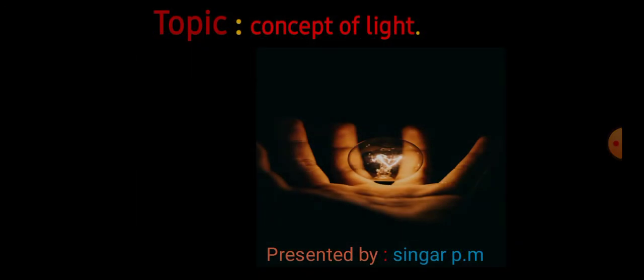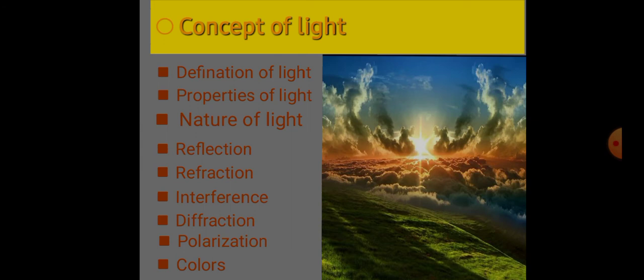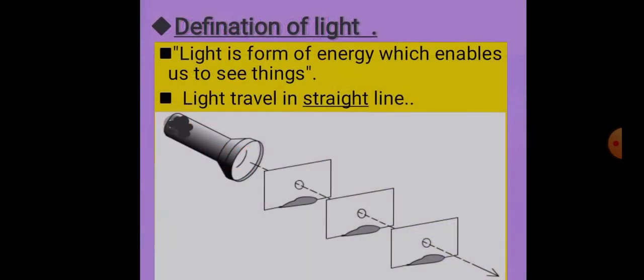Today my seminar topic is the concept of light. In this topic we are studying the definition of light, properties of light, nature of light, reflection, refraction, interference, diffraction, polarization and color. So first of all, the definition of light. Light is a form of energy which enables us to see things.